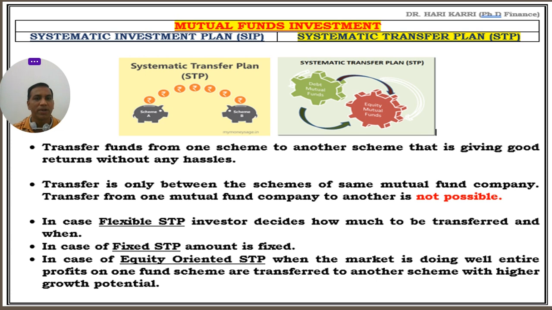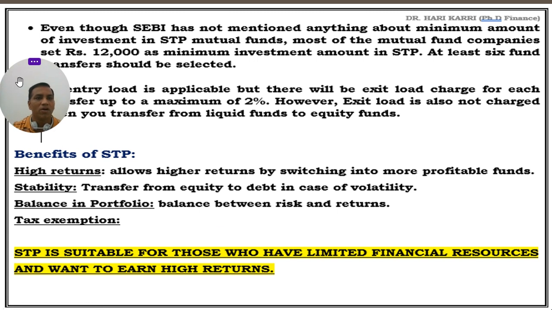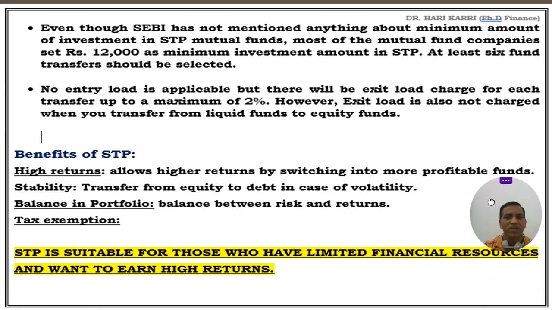Coming to another point, how much do you have to invest, what is the minimum amount to be invested? In SIP, systematic investment plan, even a minimum amount can be invested, that means 500 rupees is also possible. But coming to STP, SEBI, the Securities and Exchange Board of India, which controls the mutual fund companies in India, doesn't mention the minimum amount. No rules, no regulations. SEBI has not mentioned anything about the minimum amount of investment in STP in mutual funds.